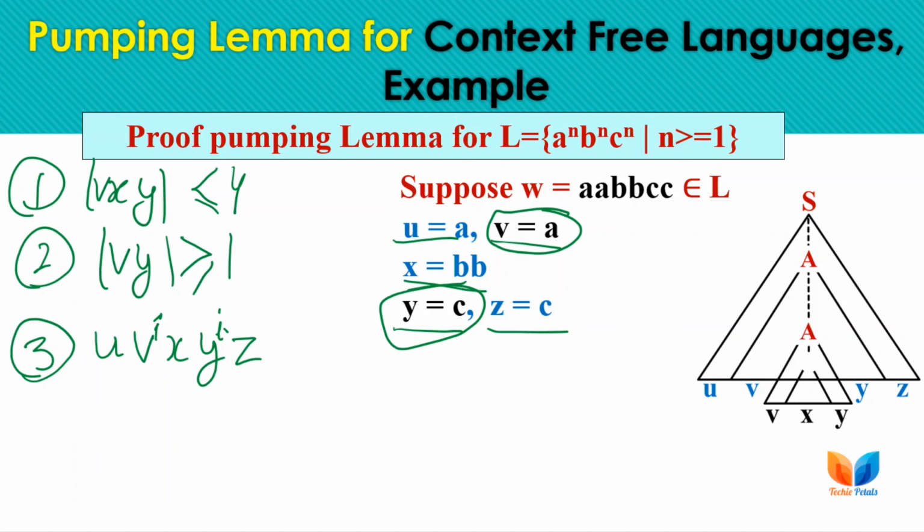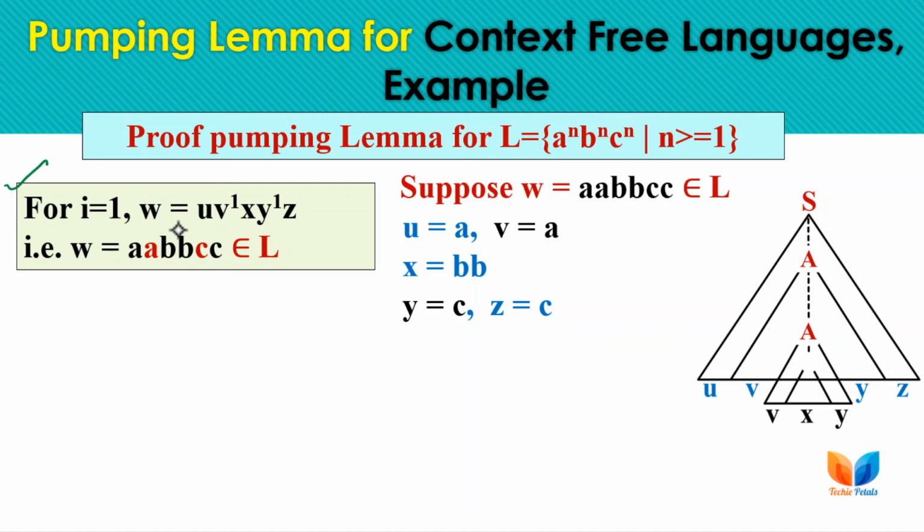So let's check, as both the first and second conditions are satisfied, now we have to check the third condition. Let's try to iterate for different values of i. If i equals 1 and the sample string is this, v and y parts are iterated only one time, and the string is this, and this string belongs to the language. But on the basis of this check, we cannot conclude that this language is context free. So we have to check another value of i as well.